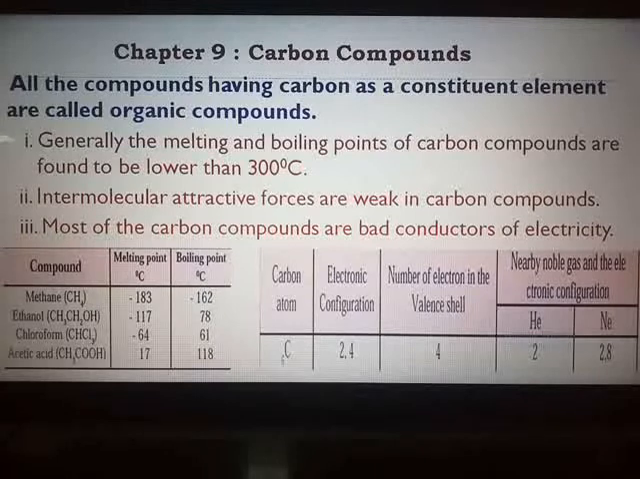Here is a table displaying the melting and boiling points of some of the carbon compounds. No need of learning it; you just go through it for your extra knowledge.